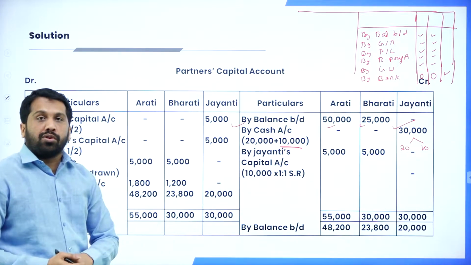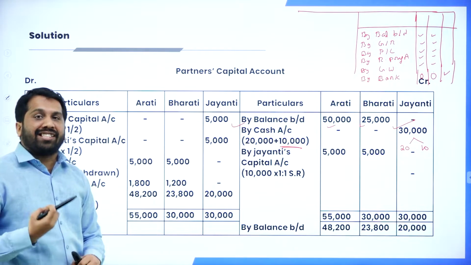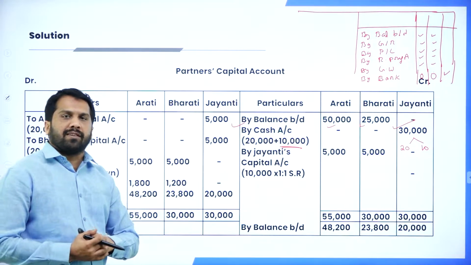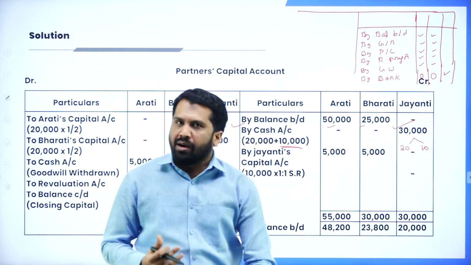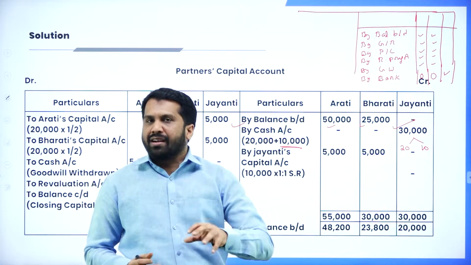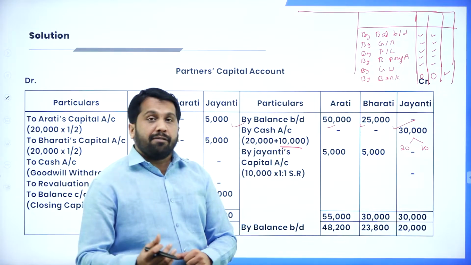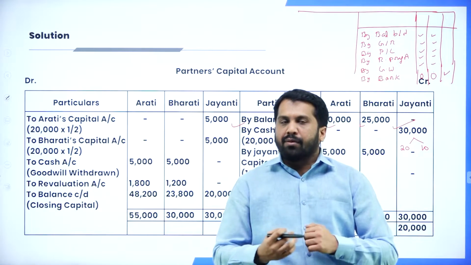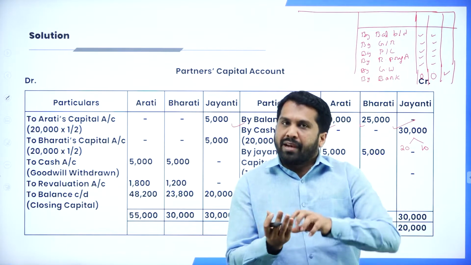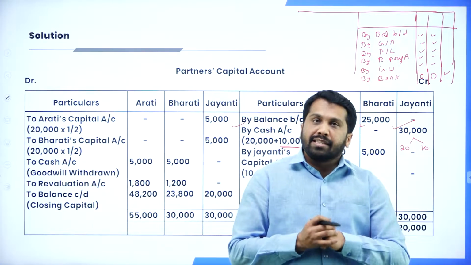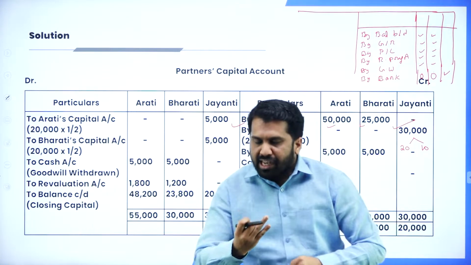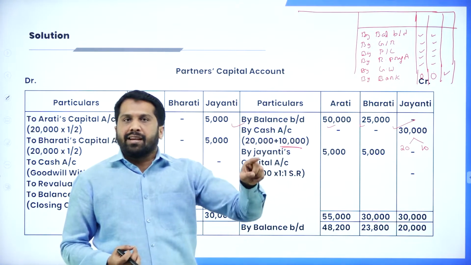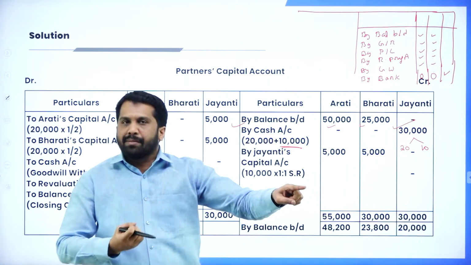That 10,000 will go to whom? Goodwill means what? The extra money brought by the new partner. Why extra money brought by the new partner? I'll give you the best example in this. Now, me and your partners, we are running a business for 10 years. If we take a new partner, whatever profit we were sharing, we have to give it to that partner also. Yes, we are sacrificing in this. If you sacrifice, you should get something. Yes, I'll tell that new partner to give me some money.